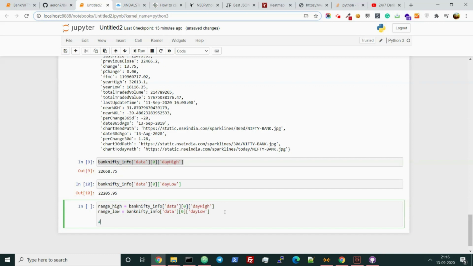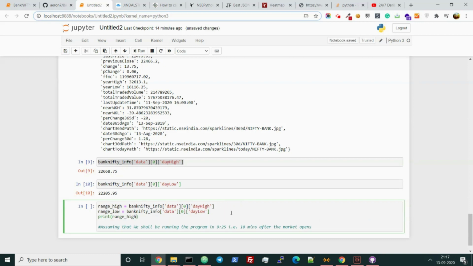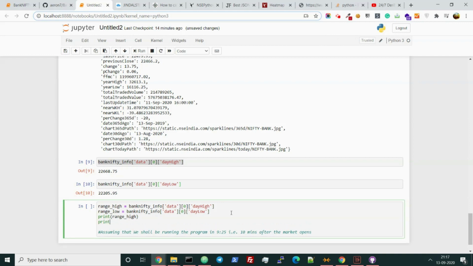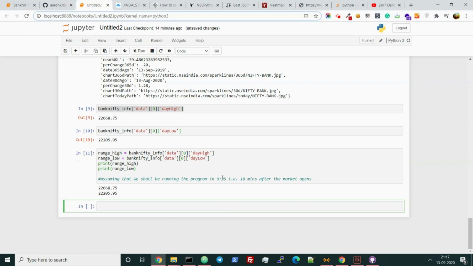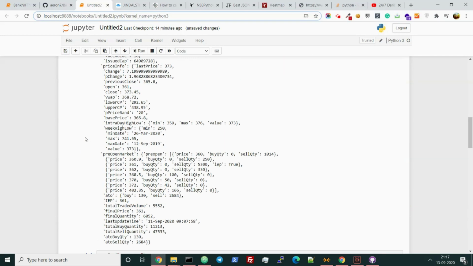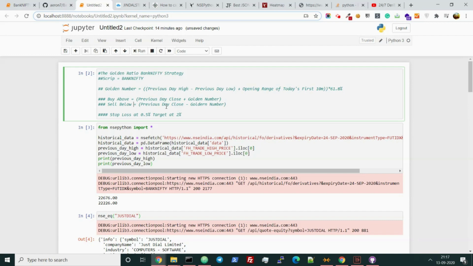Still I am writing, assuming that we shall be running the program at 9:25, that is 10 minutes after the market opens. That is perfect. Let's see if it is coming or not. It's perfectly fine. Now let's see back what the strategy is. I again forgot that. Let me just copy and paste it.